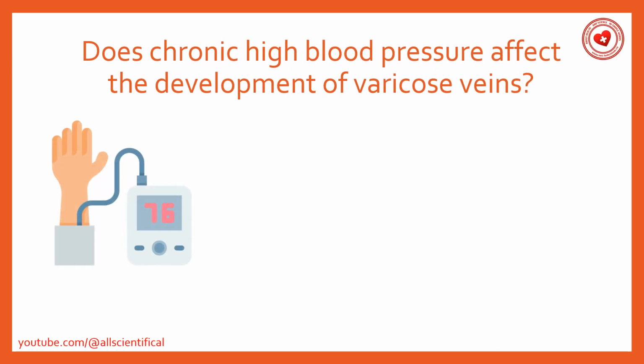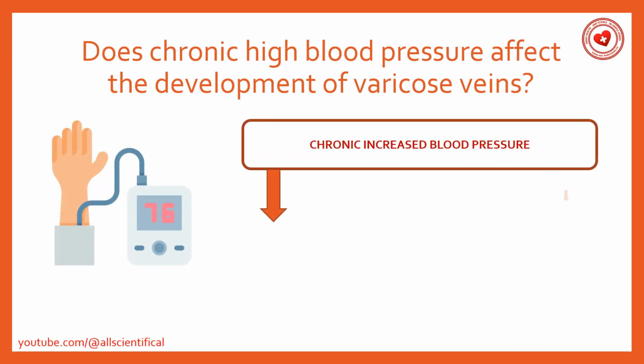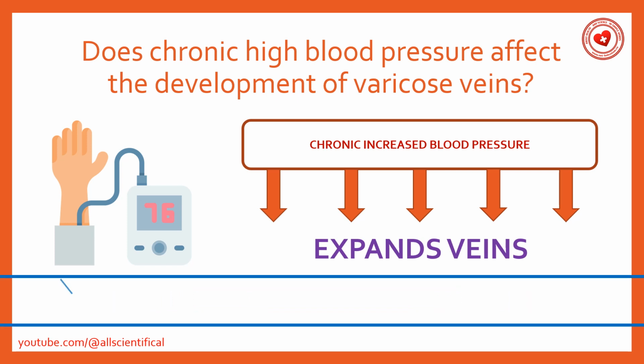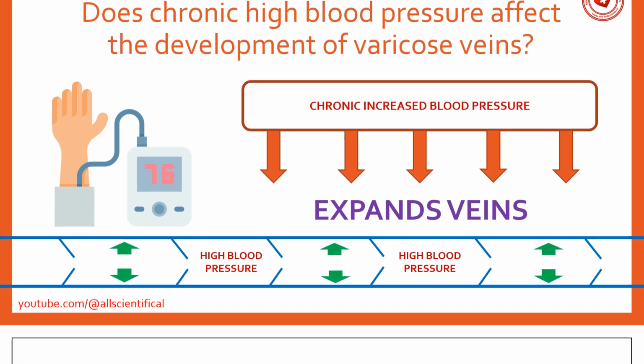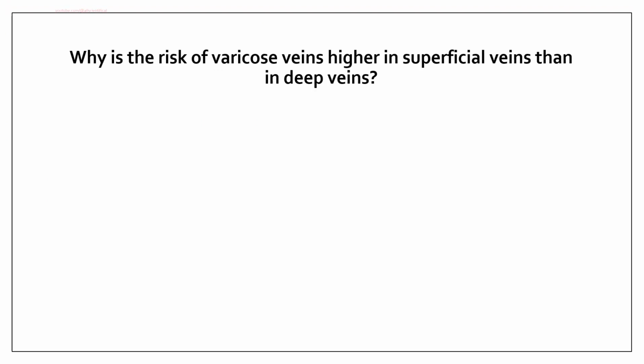Does chronic high blood pressure affect the development of varicose veins? Varicose veins are a consequence of chronic high blood pressure, which dilates the veins. When all of these blood vessels move too far away from each other, the valves begin to malform. Thus, blood has a harder time returning to the heart and tends to pool in the veins. This increases the congestion of the venous system and leads to the appearance of prominent blue varicose veins.